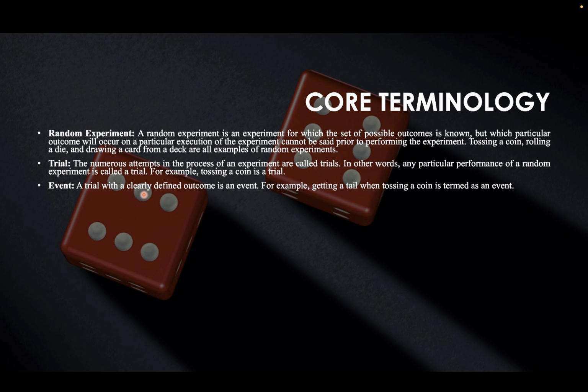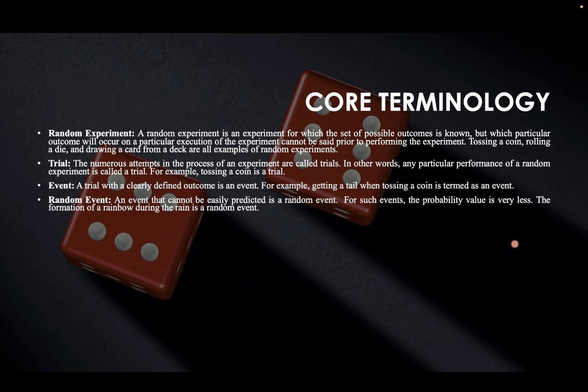Event. A trial with a clearly defined outcome is an event. For example, getting a tail when tossing a coin is termed as an event. Random event. An event that cannot be easily predicted is a random event. For example, formation of a rainbow during the rain is a random event.